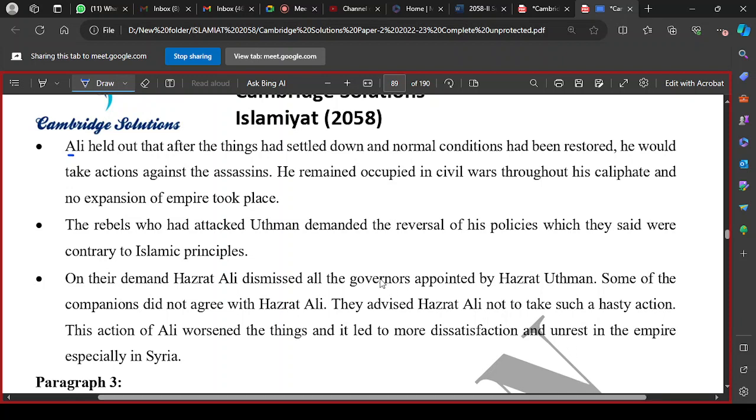So these mischief makers started demanding to reverse the policies, particularly to change the governors. They also demanded from Hazrat Ali to dismiss all the governors appointed by Usman. But some companions did not agree with Hazrat Ali. They advised Hazrat Ali not to take such a hasty action, not to take this immediate action.